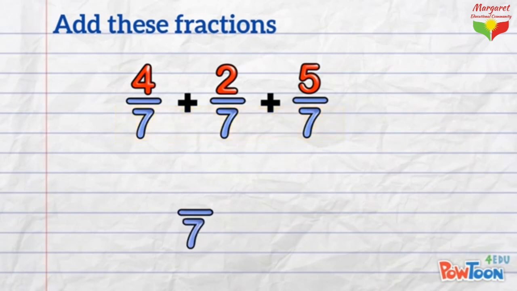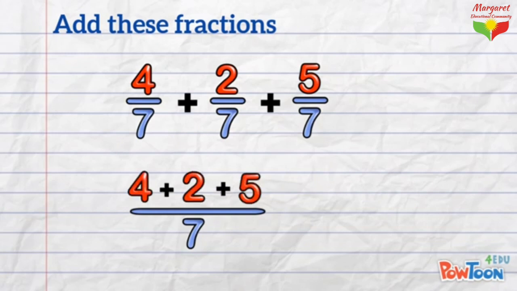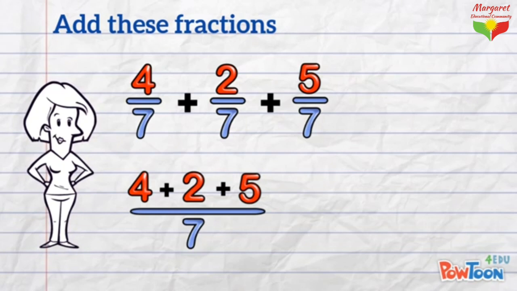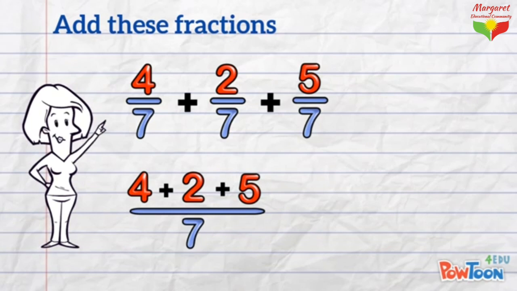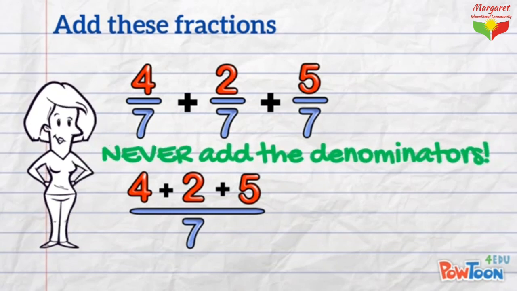I'm going to extend the fraction bar. Then I write in my numerators over the top. 4 plus 2 plus 5. This strategy is designed to make sure students don't make the mistake of accidentally adding denominators. And you know, we never add the denominators.